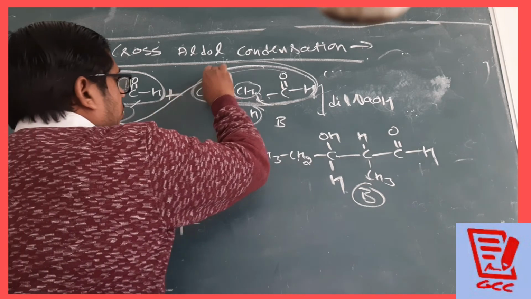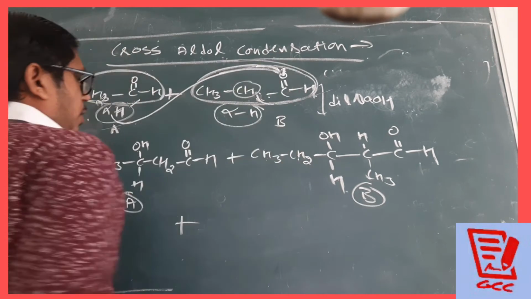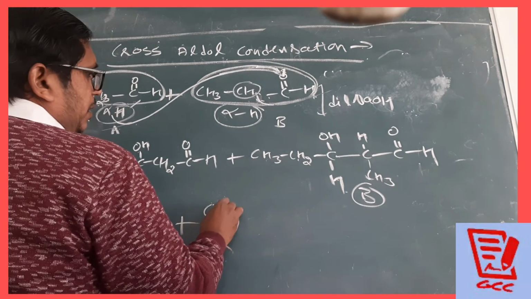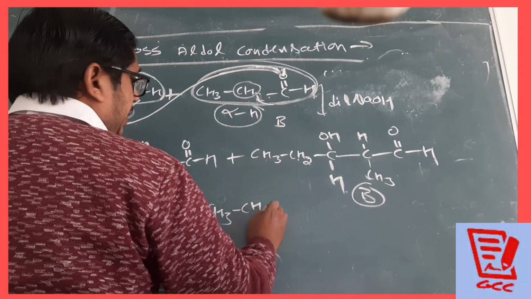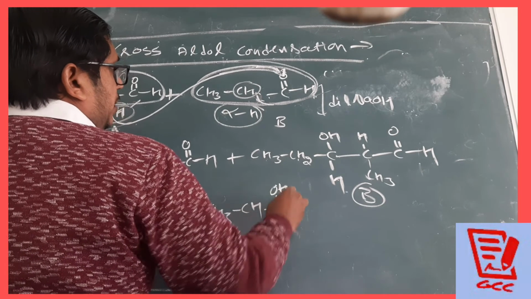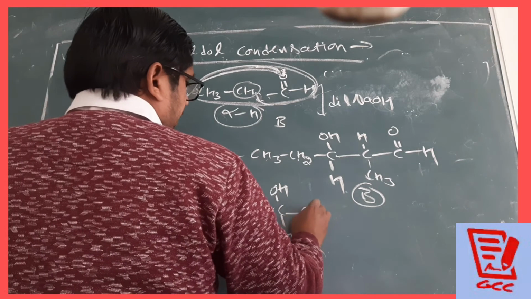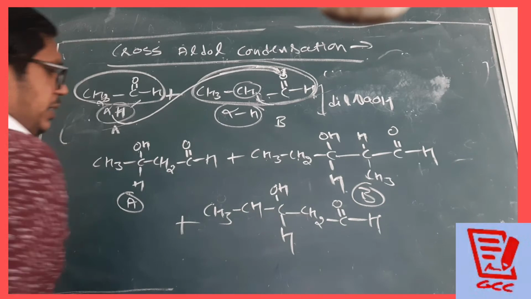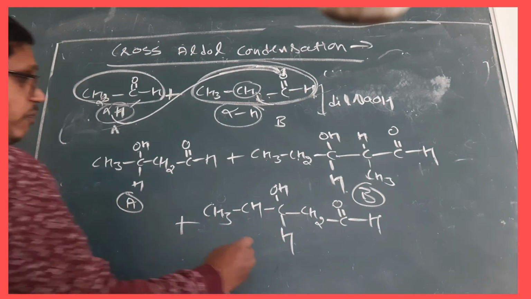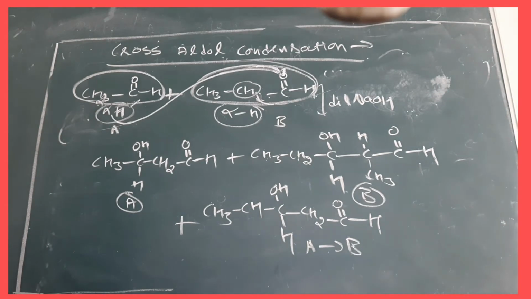This hydrogen is going to the molecule B, this one here. Then the product will be CH3CH, then COH H, then CH2COH. This is when the hydrogen is going from A to B.